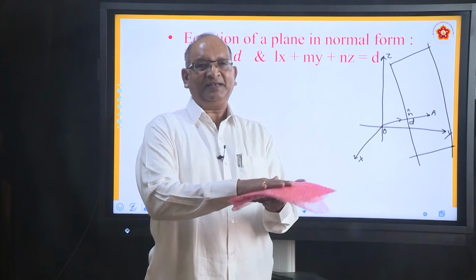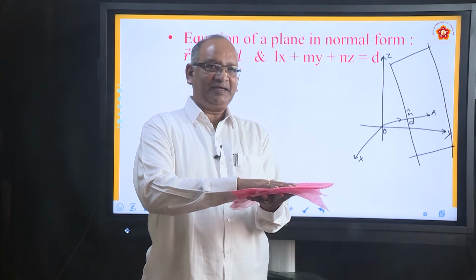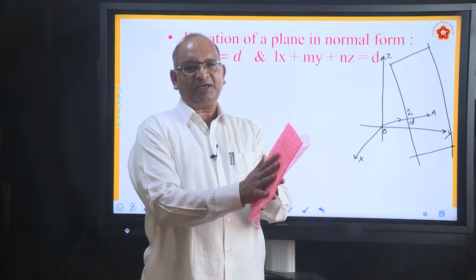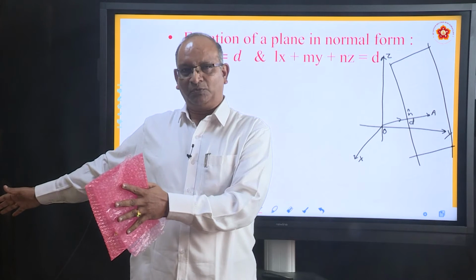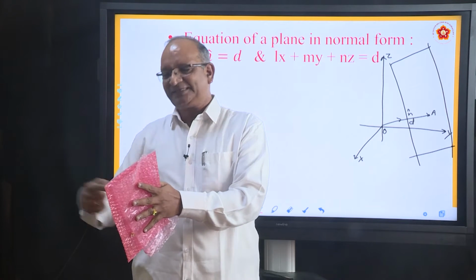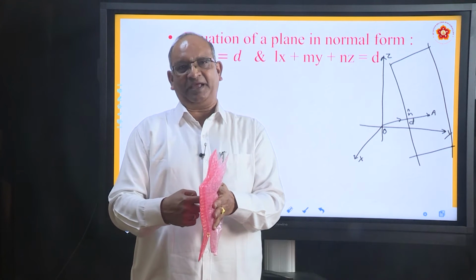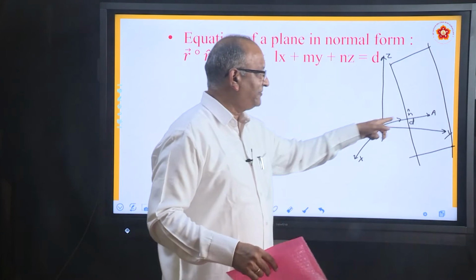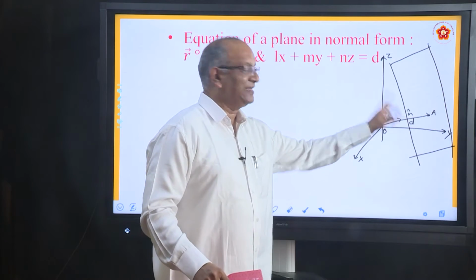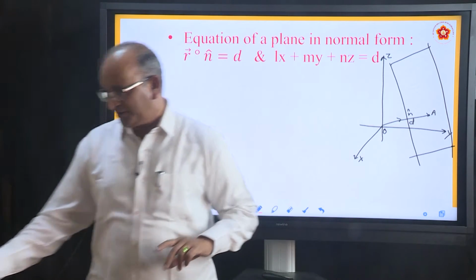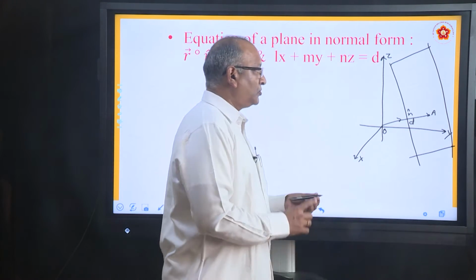Suppose this is a plane. What is given here? Assume that this particular plane you are keeping very close to the corner of the room. So from the corner to this there is a perpendicular vector, a unit vector. So that perpendicular vector is this, and from the corner to that point the distance is d. These are the two things given to us. Once again, two things are known.